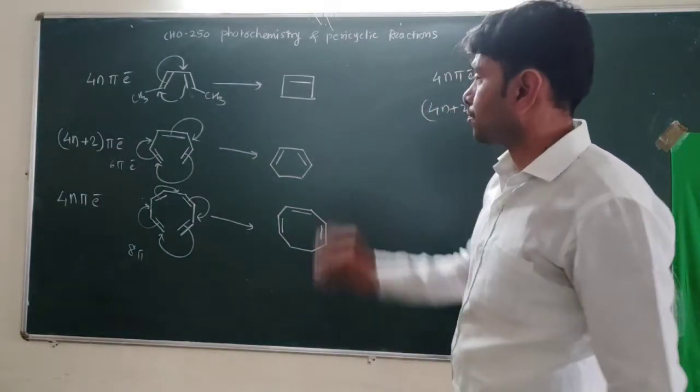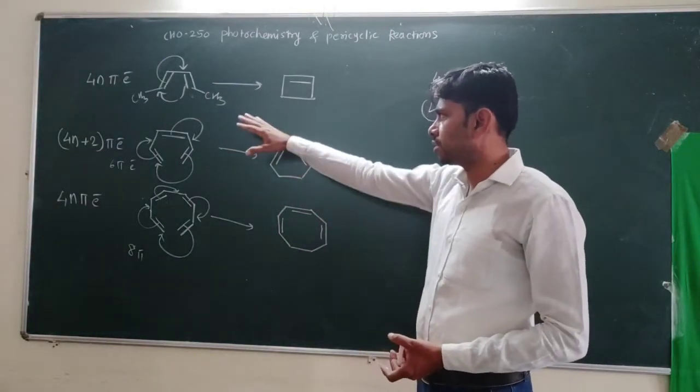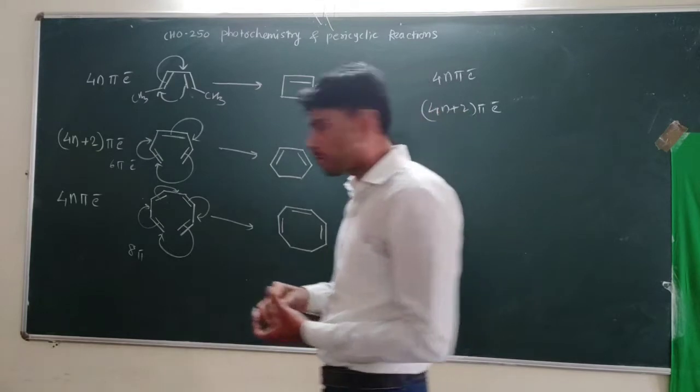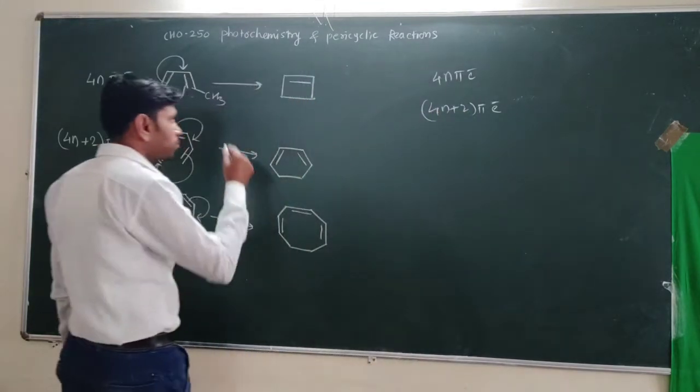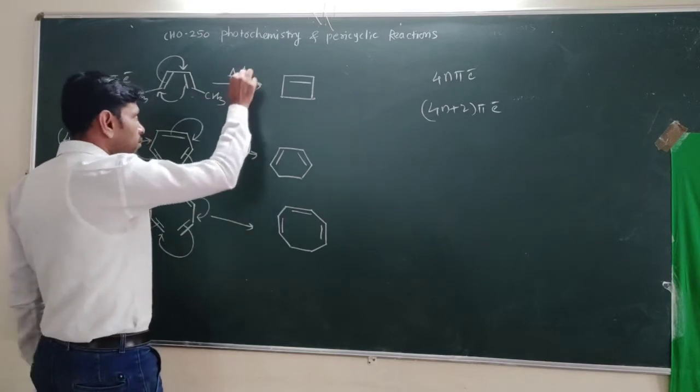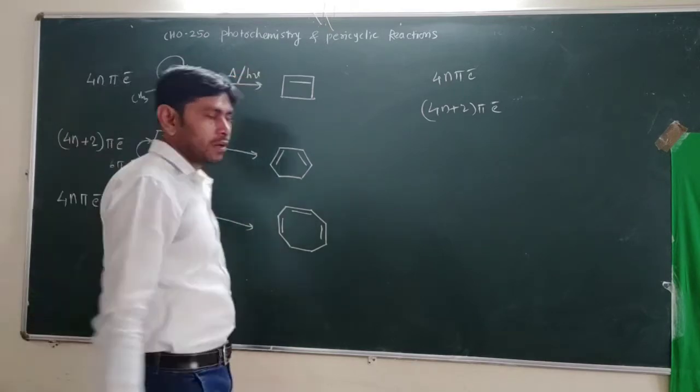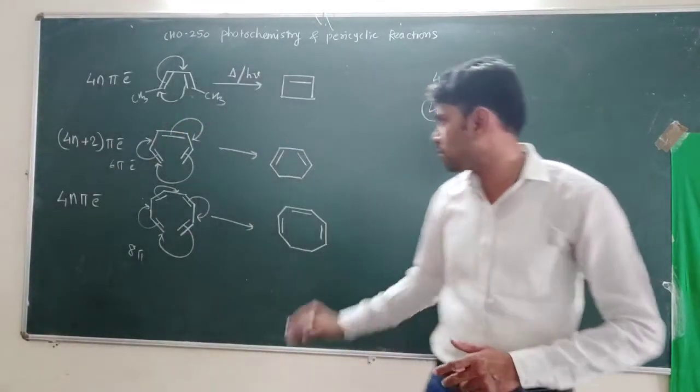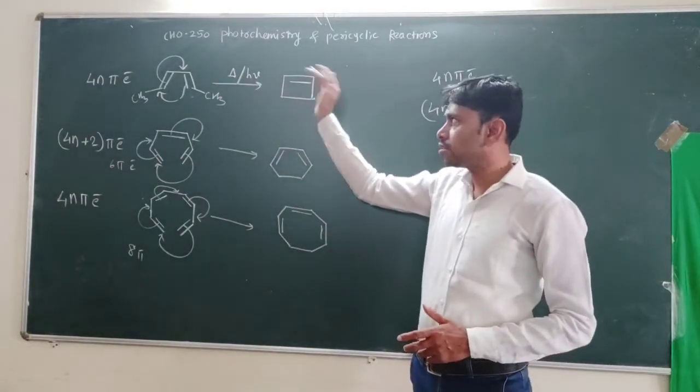Also observe that when we change the mode of activation, either thermal or photochemical, there will be a change in the rotation.